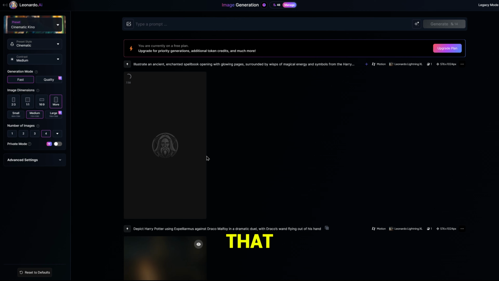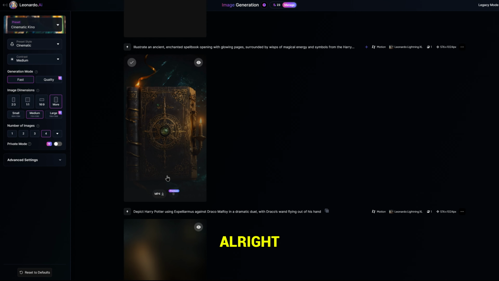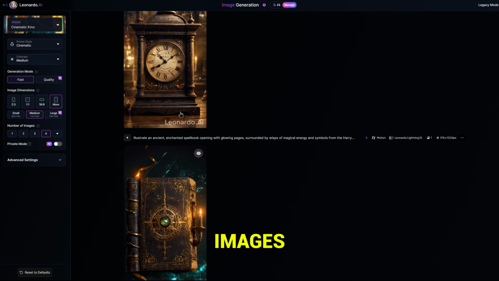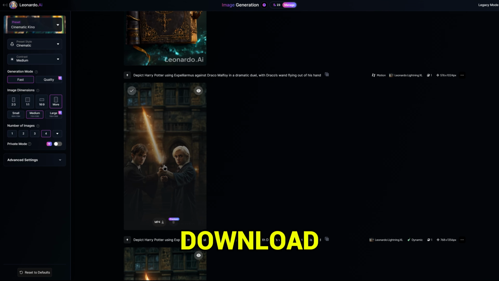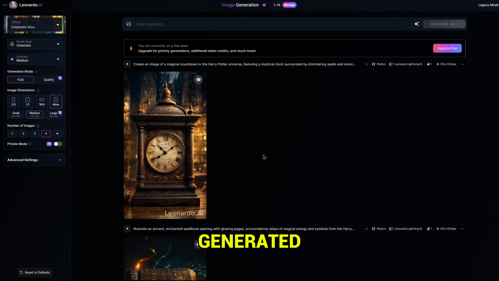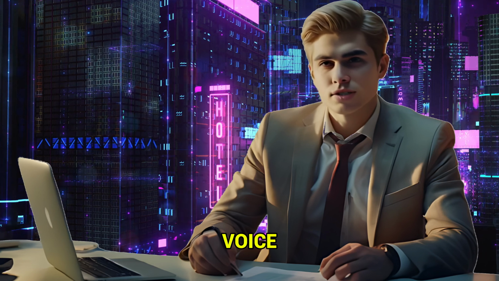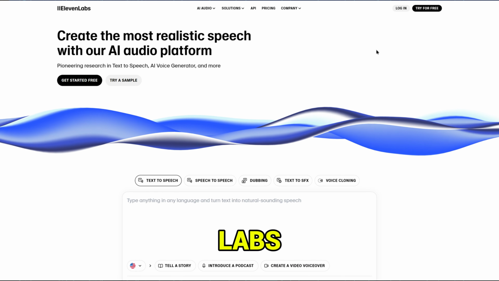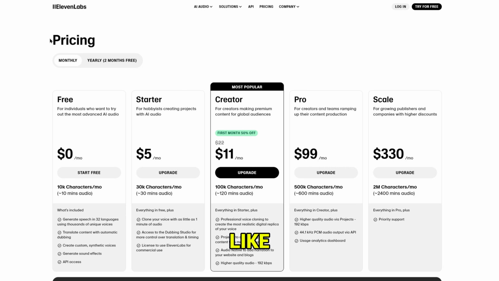When you're done with that, head back to Image Generation. You can see our images are being created here, so I'll skip to when they're done. Alright, you can now see that our images are now moving. I think this looks so good, so you want to go ahead and download everything that we've generated using Leonardo. Now that we have our images, we now want to generate voiceover with 11 Labs. 11 Labs does have a character-based system, but you can always get more for like $5.